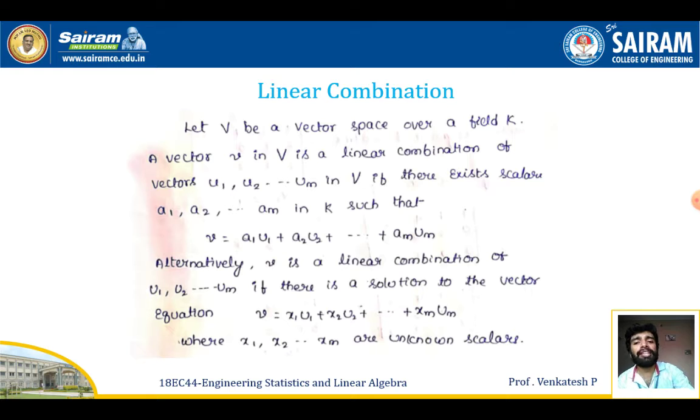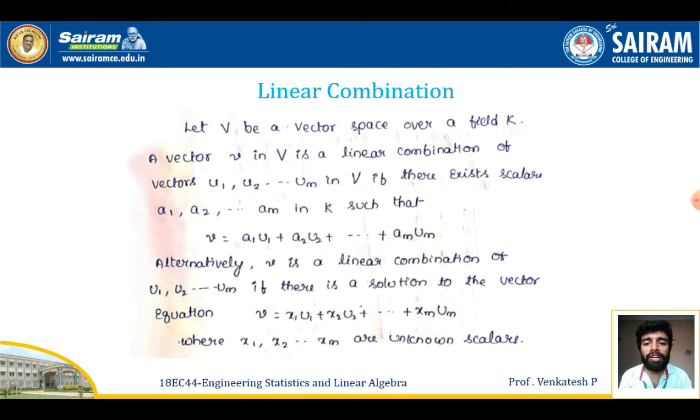Here the vector v also belongs to the vector space V, and the vectors u1, u2, etc. also belong to V. So we are representing the vector v in terms of these vectors with the scalars a1, a2, etc., am. These kinds of combinations are called linear combinations.